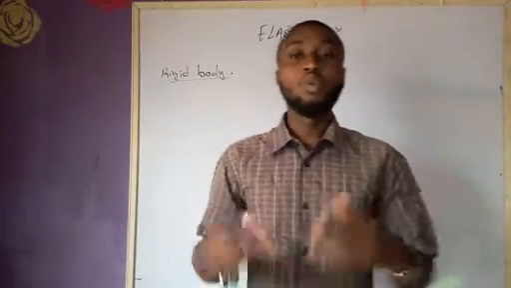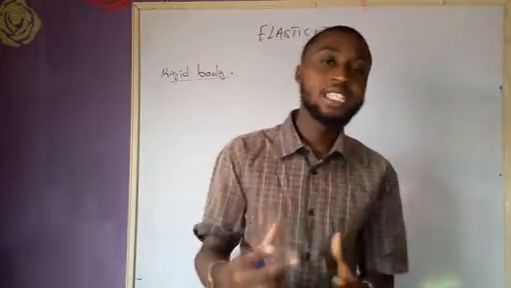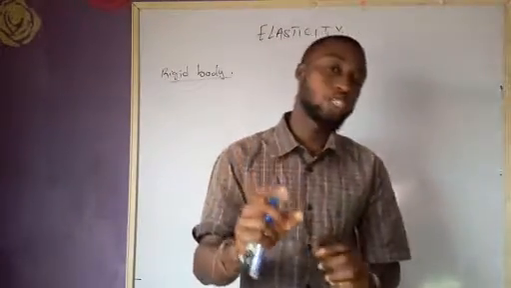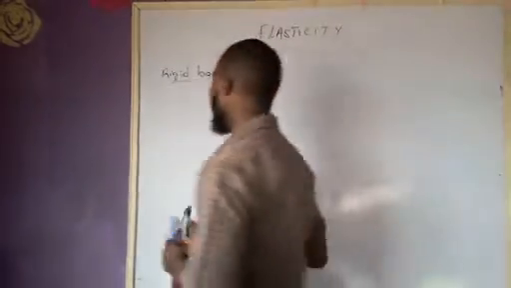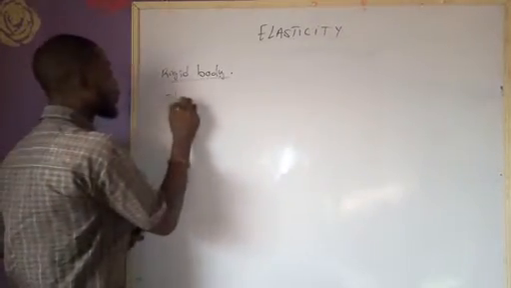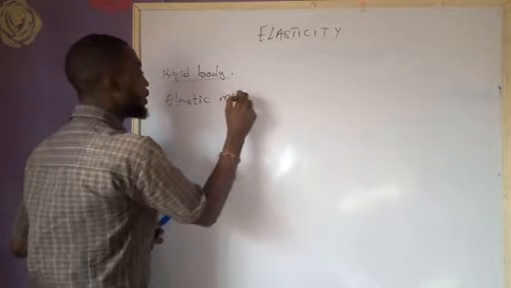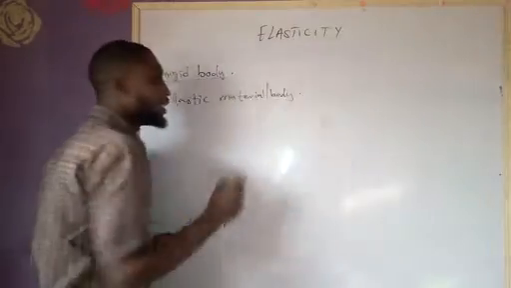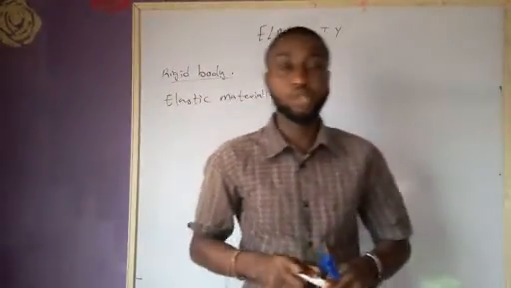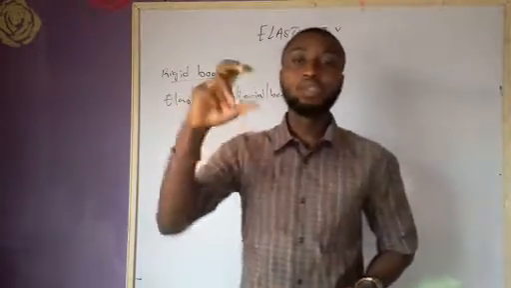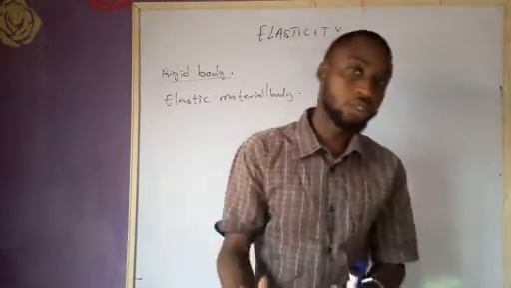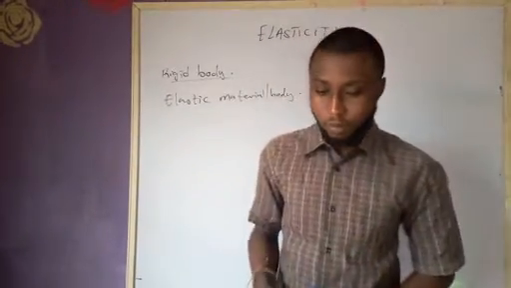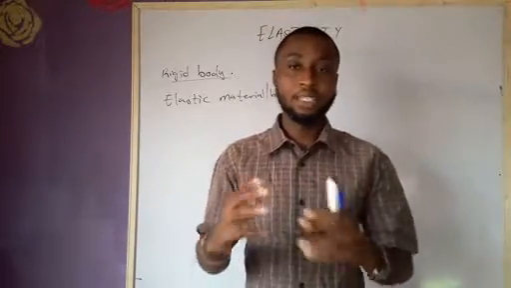Now, any body which has the tendency of regaining its original shape or size after being subjected to a force of deformation is what we refer to as what? Elastic material. Is what we refer to as elastic material, or you call it elastic body. So any body that regains its original position after being subjected to a force of deformation is what we refer to as what? Elastic material.